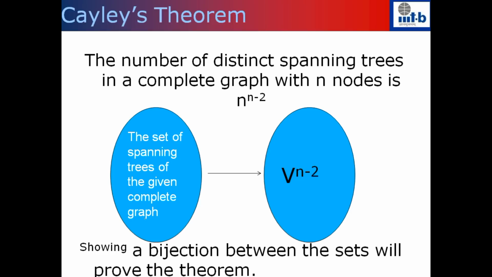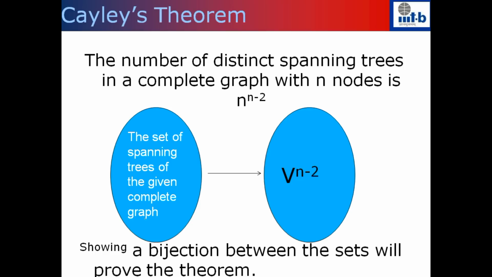So now if you define a bijection between these two sets, then the cardinality of these two sets has to be the same. So that implies Cayley's theorem, right? That means the number of spanning trees in the complete graph should be exactly equal to the cardinality of V to the power n minus 2, which is n to the power n minus 2.